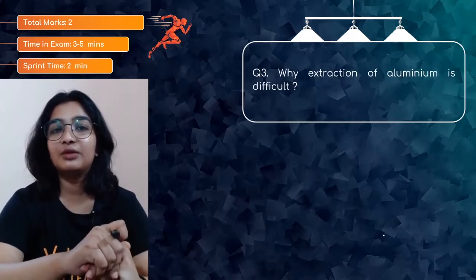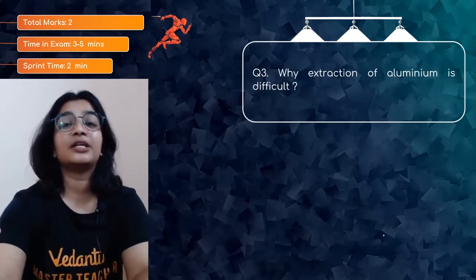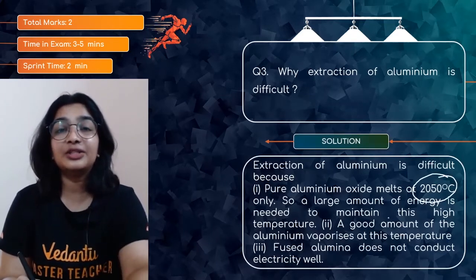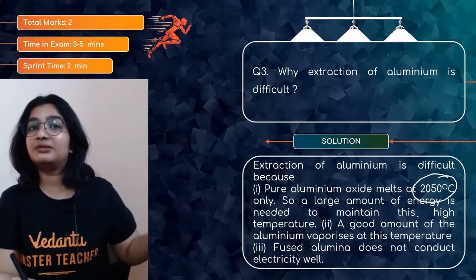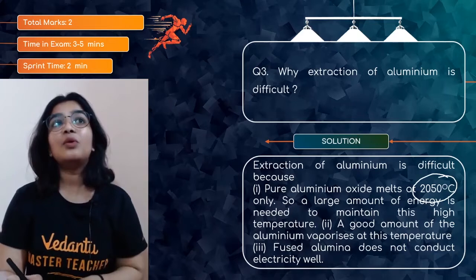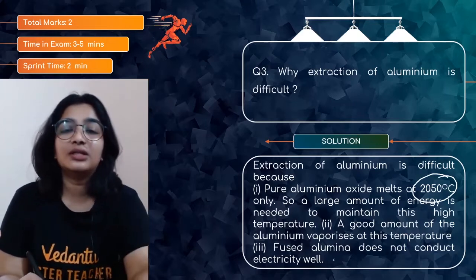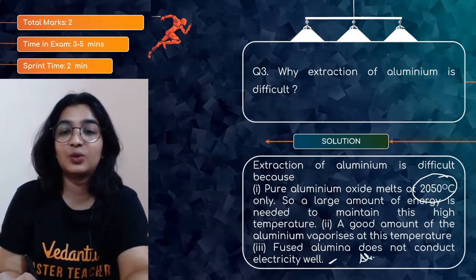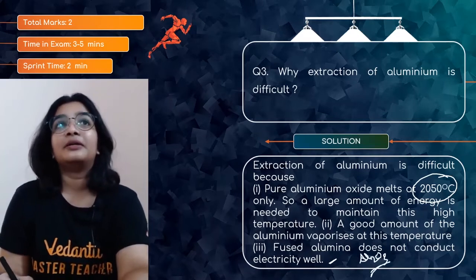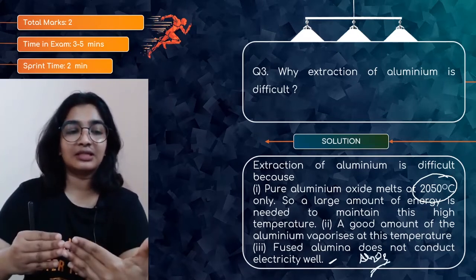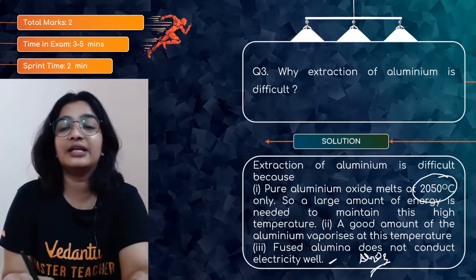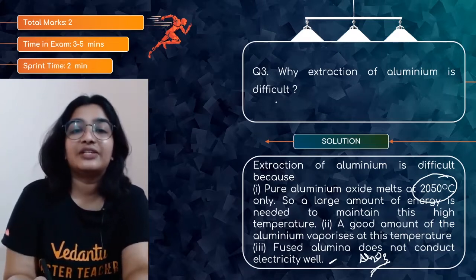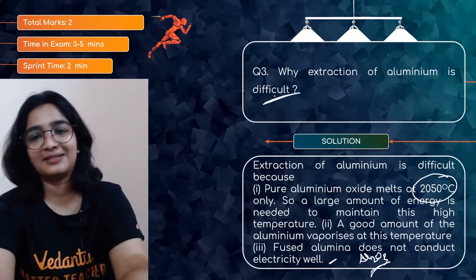Question number 3. Why is extraction of aluminium difficult? First is because of its high melting point. The amount of energy needed to maintain that temperature, 2050 degrees Celsius, is large. And in its molten state, it is not a very good conductor. The fused alumina, Al2O3, does not conduct electricity well. That is also a problem. And when you succeed in achieving that temperature and maintaining it, a good amount of aluminium vaporizes at this temperature. So that is the problem in extracting aluminium.